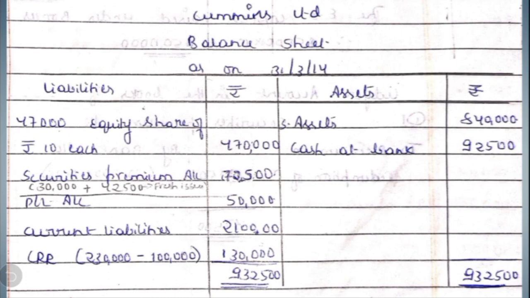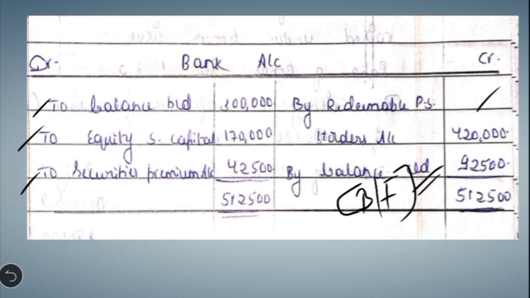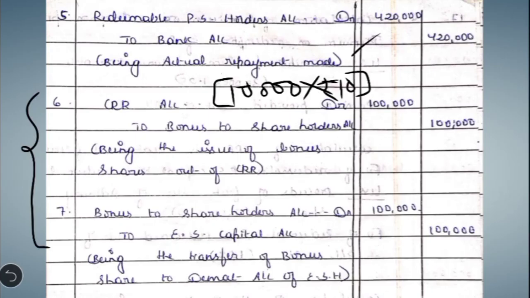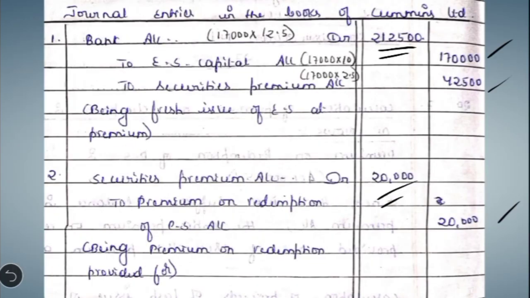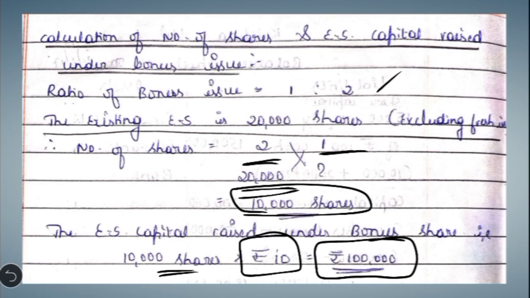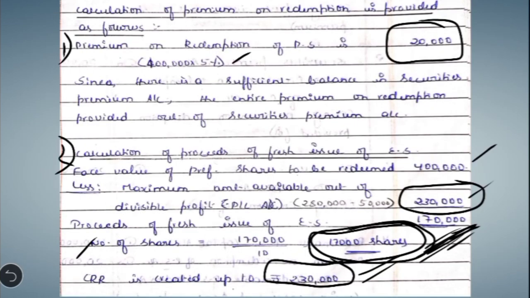On the top you have to write Cummins Limited balance sheet after redemption as on this date. On the asset side, sundry assets, we have no adjustment with regard to that. Then cash at bank, you have to write the closing balance. Coming to the liability side, preference shares are already redeemed, you are not going to write that once again. But coming to the equity shares, you have to add the old equity shares which were given in the balance sheet liability side.